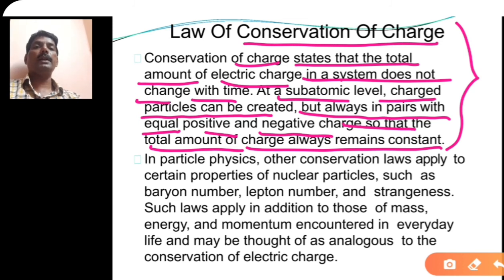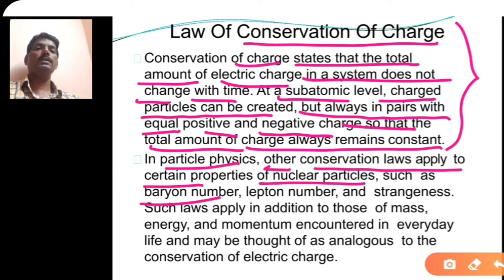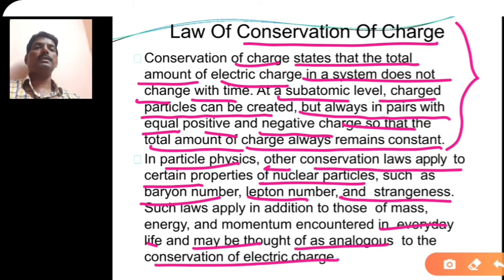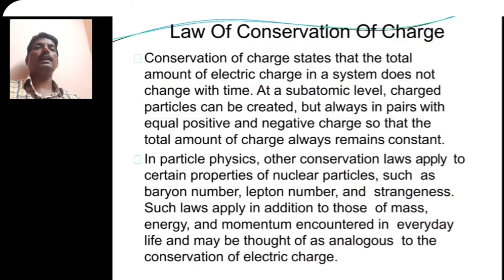In particle physics, other conservation laws apply to certain properties of nuclear particles, such as baryon number, lepton number, and strangeness. Such laws apply in addition to those of mass, energy, and momentum encountered in everyday life, and may be thought of as analogous to the conservation of electric charge. So these are the things related to electric charges. This law can be very nicely explained with the help of frictional electricity.